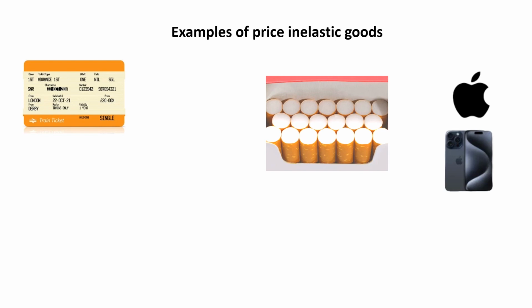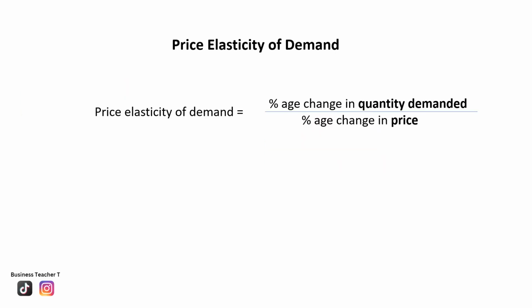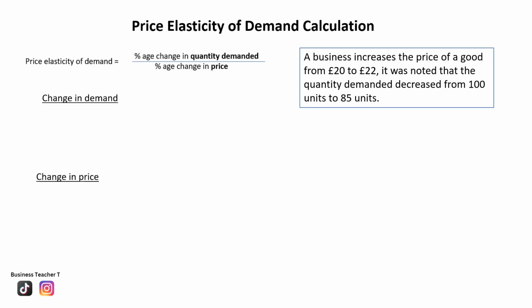Here is the formula for price elasticity of demand. It's percentage change in quantity demanded divided by percentage change in price. Price elasticity of demand is always negative, so just ignore the minus sign. And do note also that a positive change in price causes a negative change in demand. Let's take a look at a straightforward PED calculation.